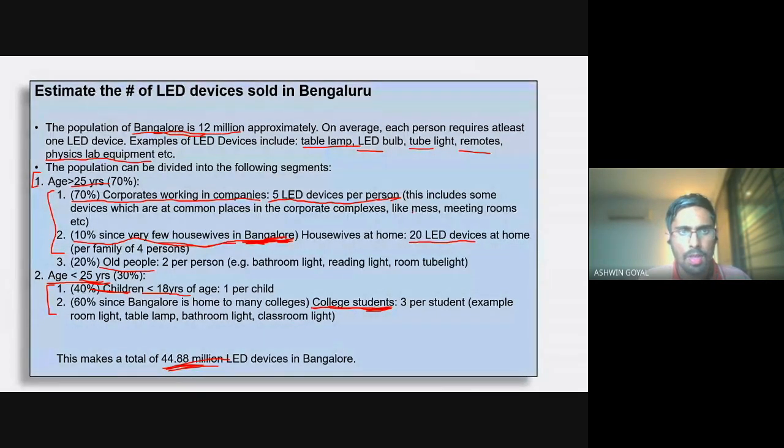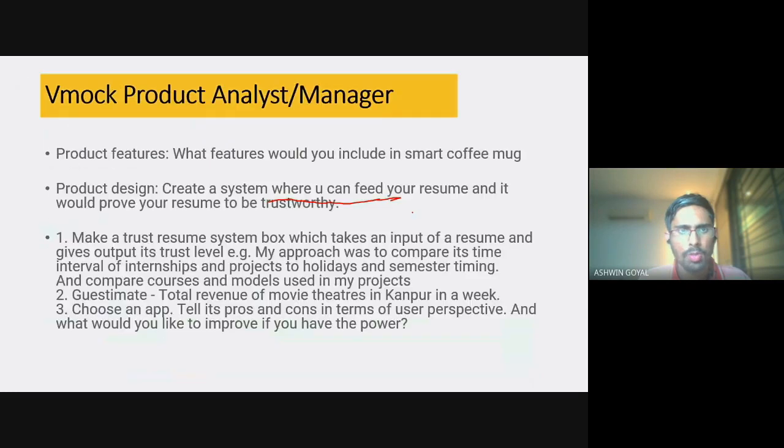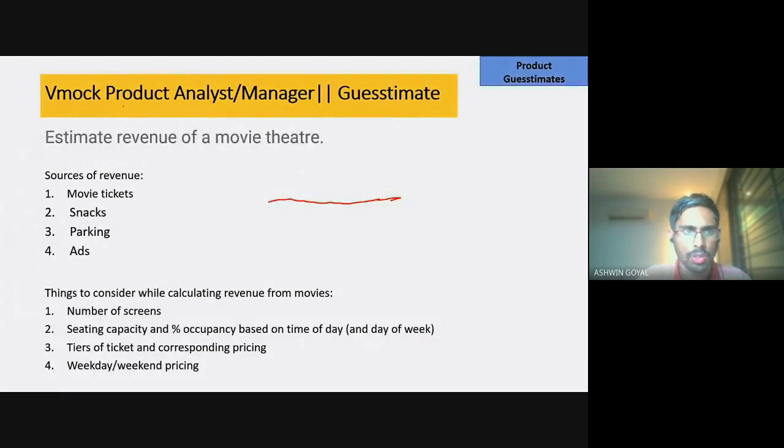Okay. Next we move on to other questions. I have many more questions. For example, estimate the revenue of a movie theater. This was a question asked in the VMOC product analyst interview process.